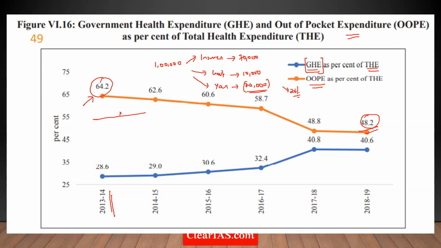So the solution to reducing out-of-pocket expenditure, ideally, is to increase the provision of government health expenditure. Like you increase the number of government hospitals, you increase the number of government clinics, you increase the spectrum of services provided by the government hospital. That is your ideal solution. But if you can't reach the ideal solution, the next solution is you promote insurance. And that too, government insurance you should promote.